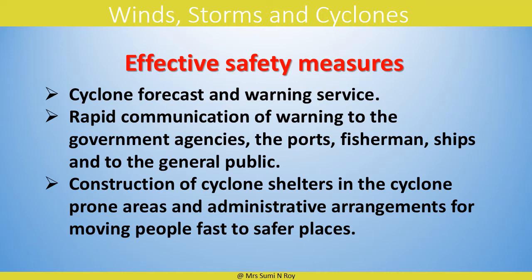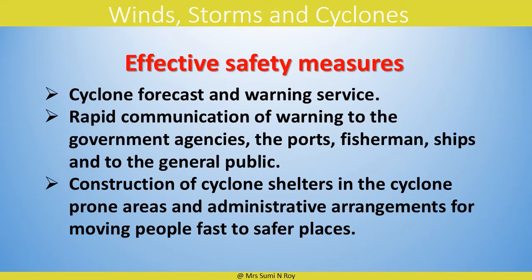Up to now, we have discussed how cyclones are formed and how destructive they can be. The following safety measures should be taken by the government for the people living in cyclone coastal areas to prevent cyclone-related disasters. Government vehicles such as buses, trucks, etc. should be kept ready to evacuate people likely to be affected by the cyclone from their homes and move them fast to a safer place, such as cyclone shelters.